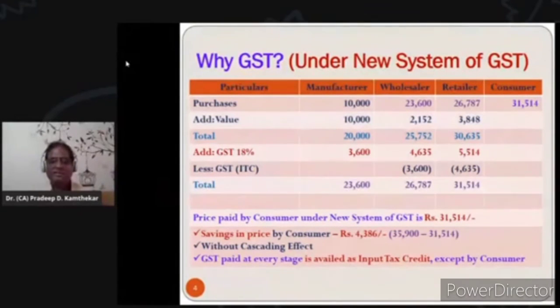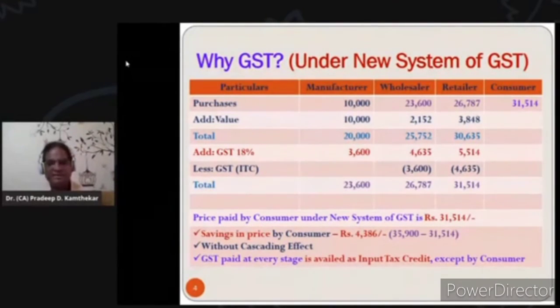But whatever GST he had paid to the manufacturer, that was there in the purchase bill, 3,600, will be deducted as input tax credit for GST paid on purchases. So ultimately, the actual GST paid by the wholesaler on his value addition is 18% of 2152, and that you can see, 4,635 minus 3,600.